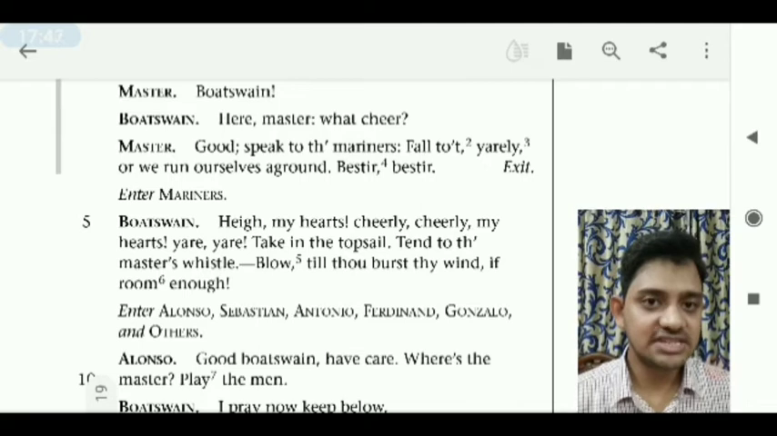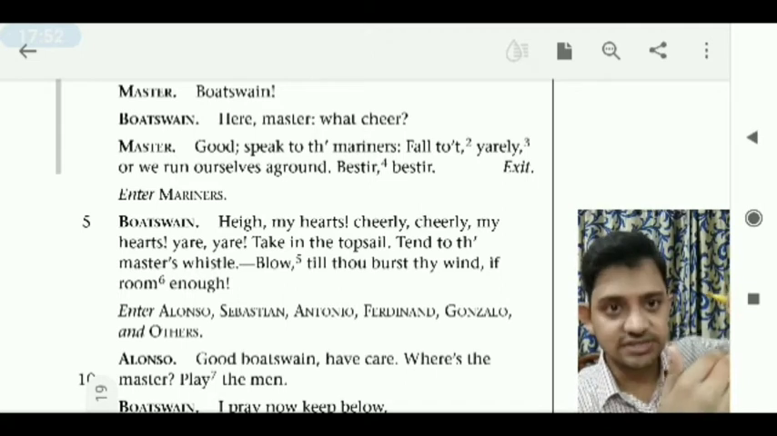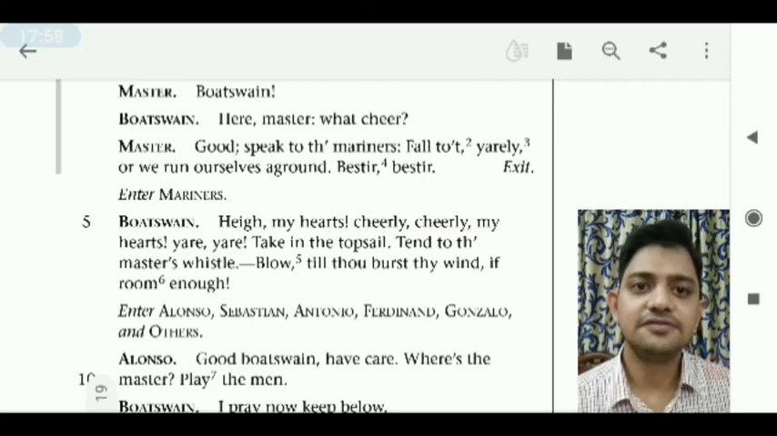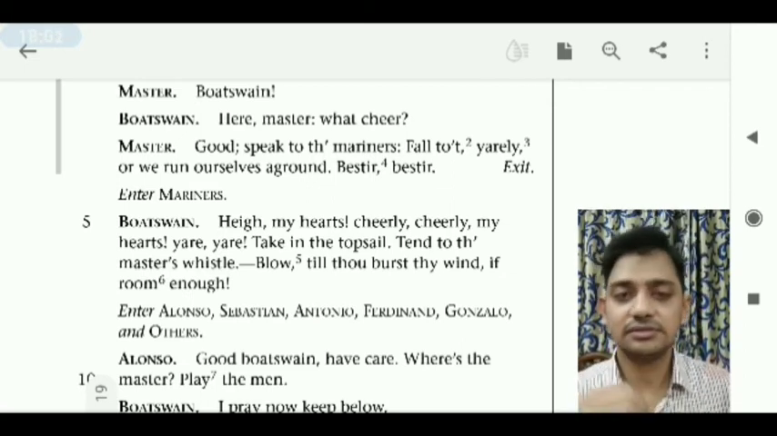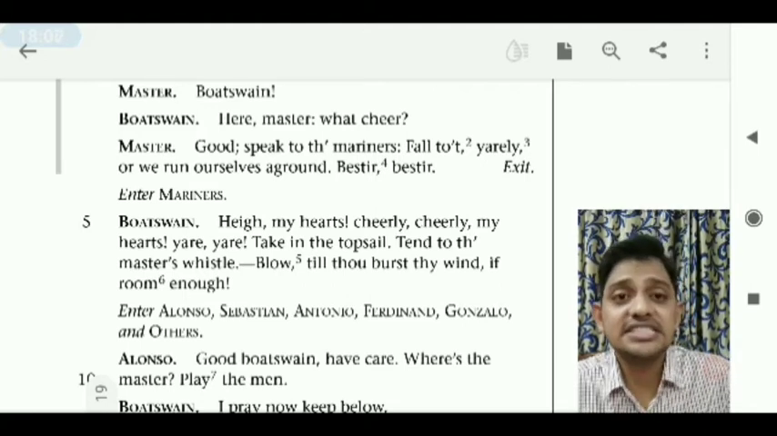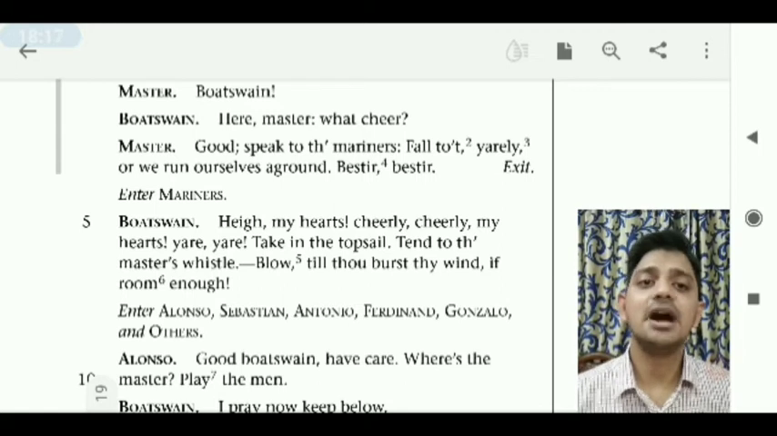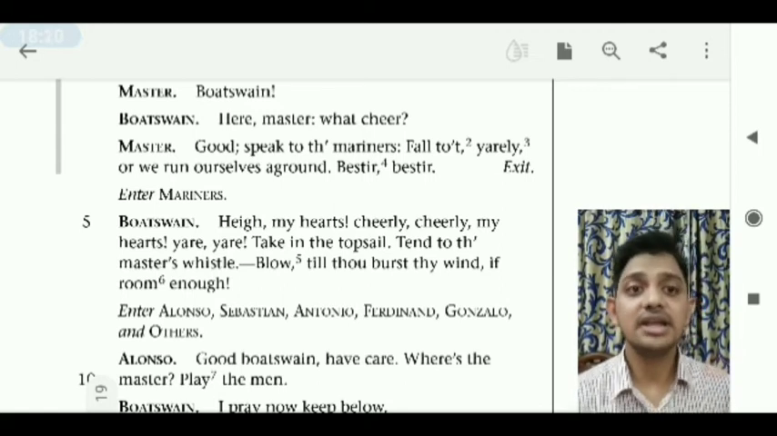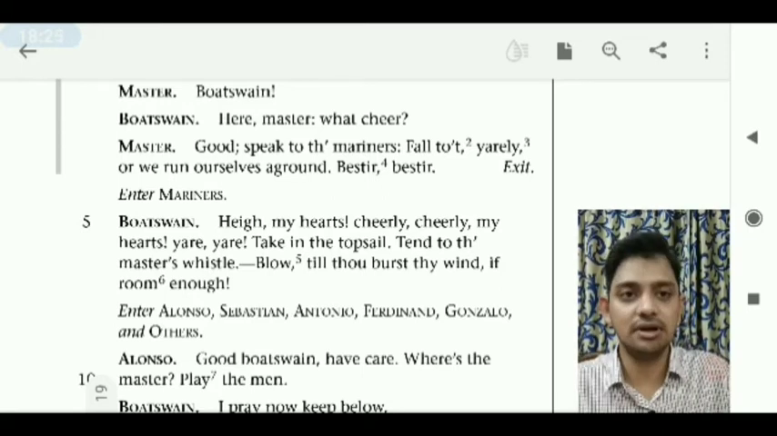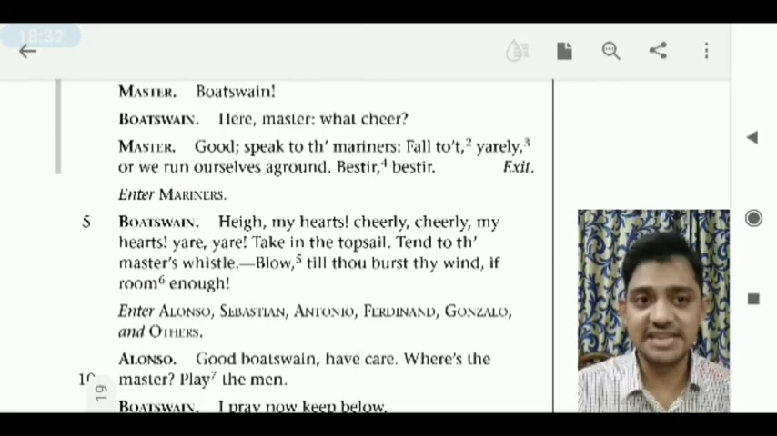Now you all wait for the master's vessel, as it would say, what we do, you will take down the topsail, the sail at the top, and blow till thou burst thy wind, if room enough. Now this line is not told to his mariners. He is in anger. He is speaking this line to the wind. Blow as fast, as hard as you can blow, till your lungs get burst. You go on blowing till you get yourself burst. He's saying this to the wind. If room enough, if you get enough space, then you go blow.